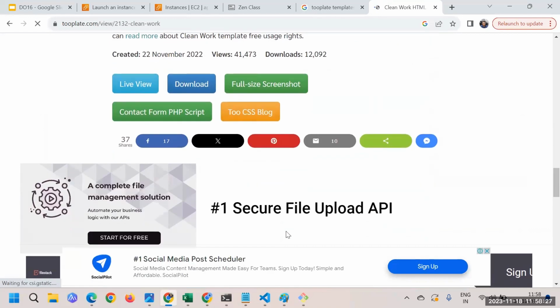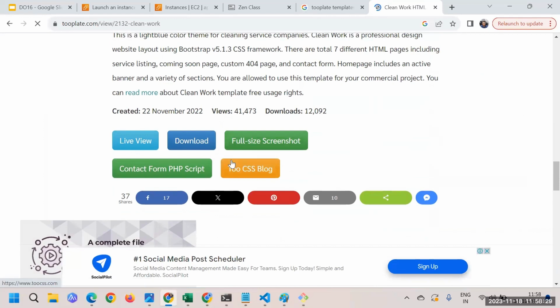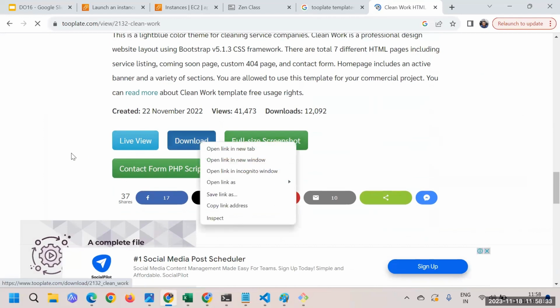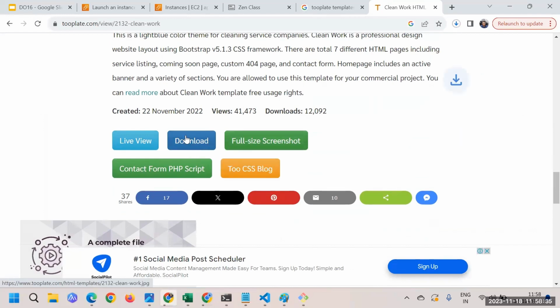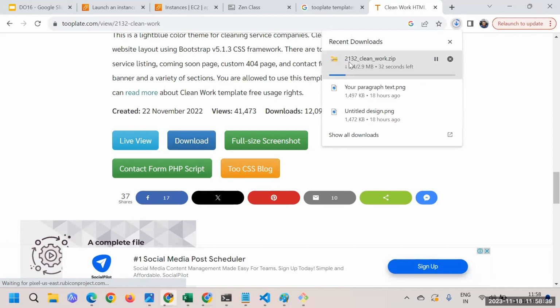If I have to do it on a Windows machine, it's very easy. It's a very easy link. You can just go and click on download, and you can see the file has started downloading. So this cleanwork.zip file is getting downloaded.